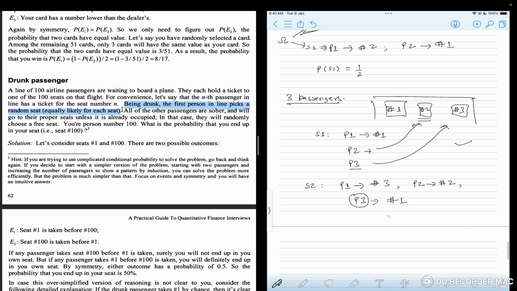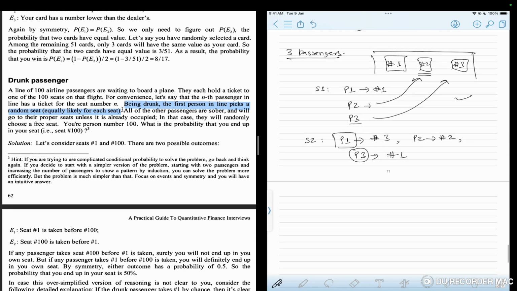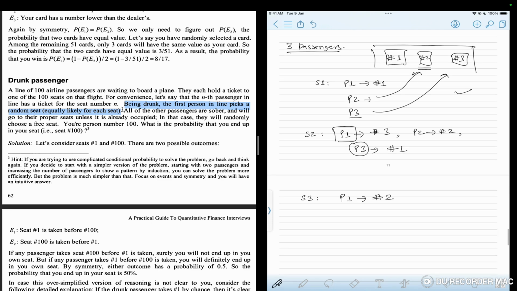So here I am sitting on the incorrect seat, because the drunk passenger is sitting on my seat. Now scenario 3 is when passenger 1 goes and sits on seat number 2. So this is a unique case. Now what happens when passenger 1 is sitting at seat number 2, and passenger 2 arrives?